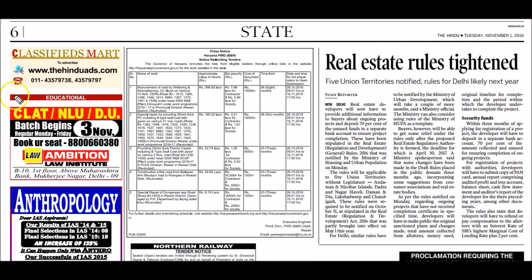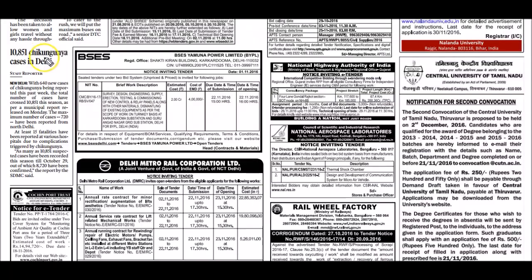There are so many articles published in The Hindu newspaper which are important for the IAS 2017 examination. On page number 6, you can see the real estate rules tightened. Real estate rules tightened is an important article. So don't forget to read this article. And on the 7th page, you can see 10,851 chikungunya cases in Delhi.